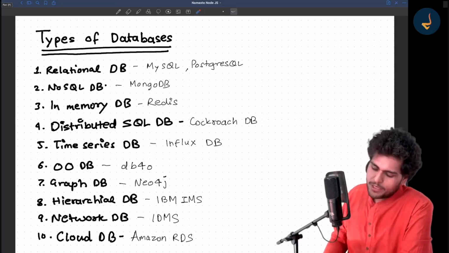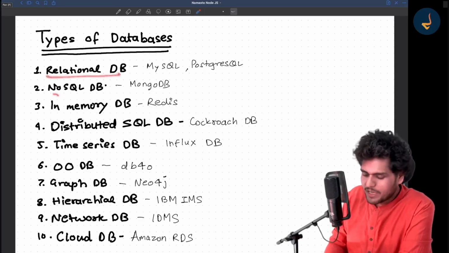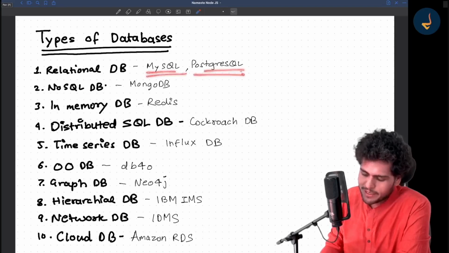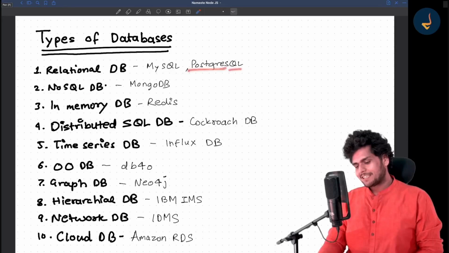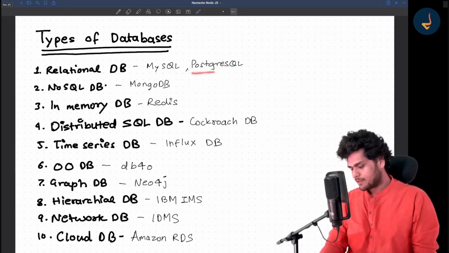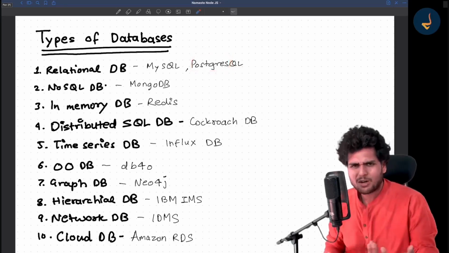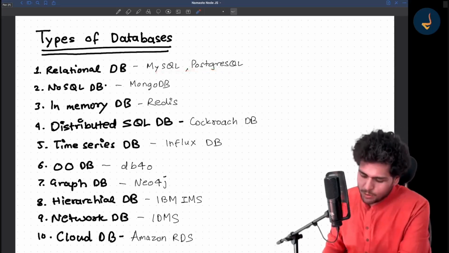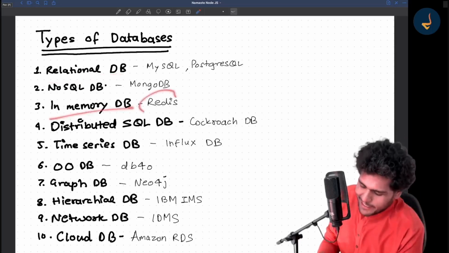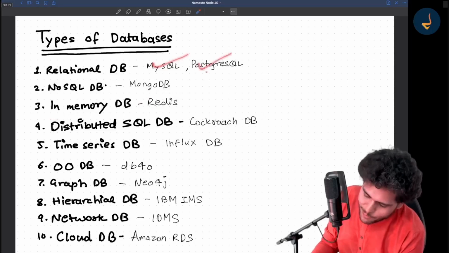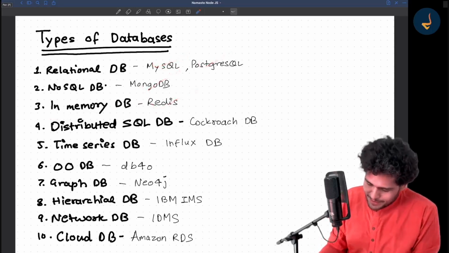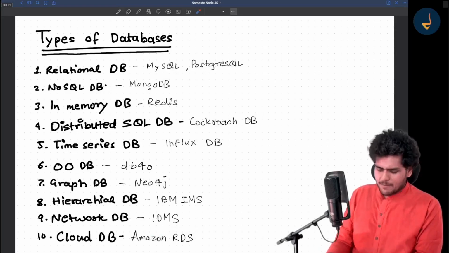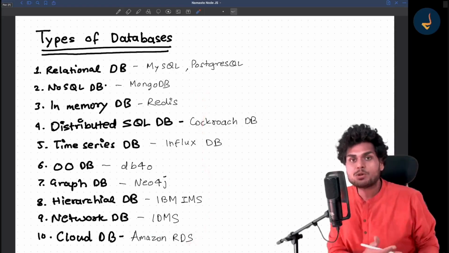So let me tell you the different types of database. There is a relational database. There is a NoSQL database, like MongoDB you might have heard of. You might also have worked on MySQL or PostgreSQL, which is commonly known as Postgres. So Postgres and MySQL are two relational databases. There is an in-memory database, Redis. I have worked with MySQL, Postgres, Mongo, and Redis, and I have also used Amazon RDS. The other databases I have not actually used.